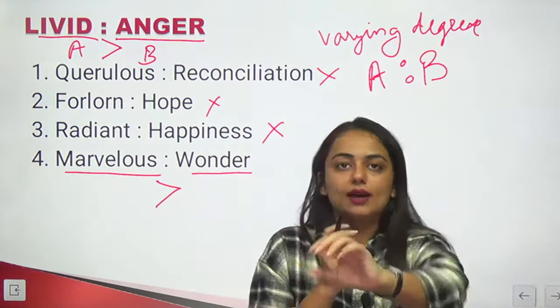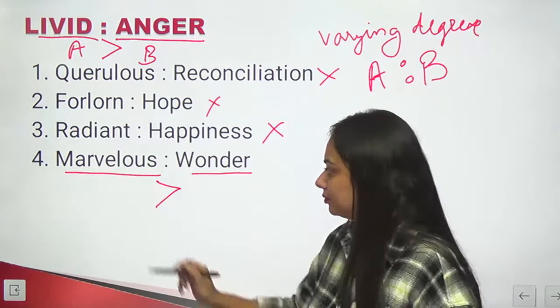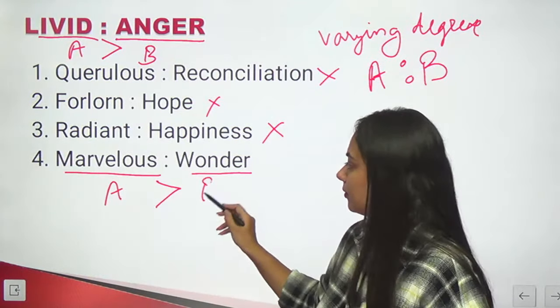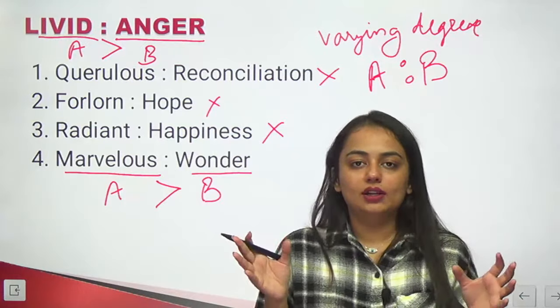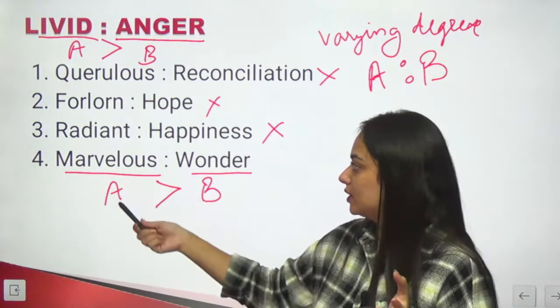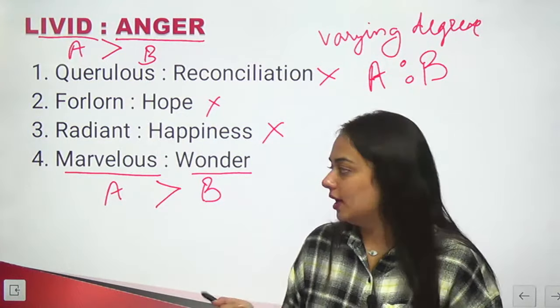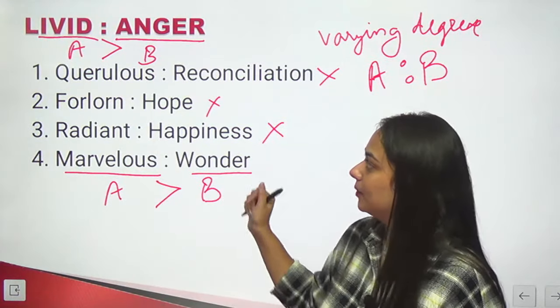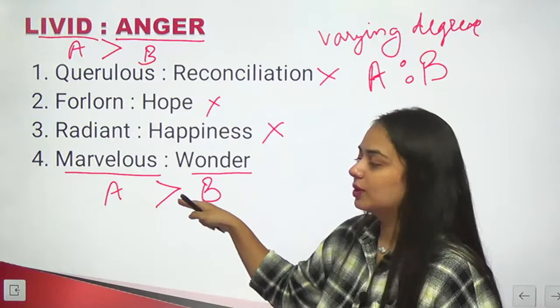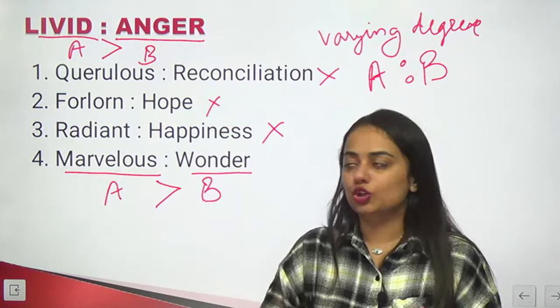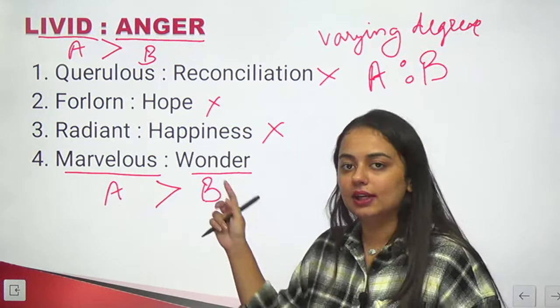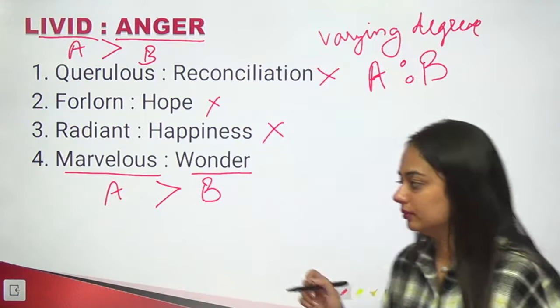Again, one more thing that I want to point out here is, if there is a varying degree between the first word and the second word, right, the direction should also be same. If A is greater than B in the option, the next pair should also be in the same direction. A should be greater than B. It cannot be the opposite way.